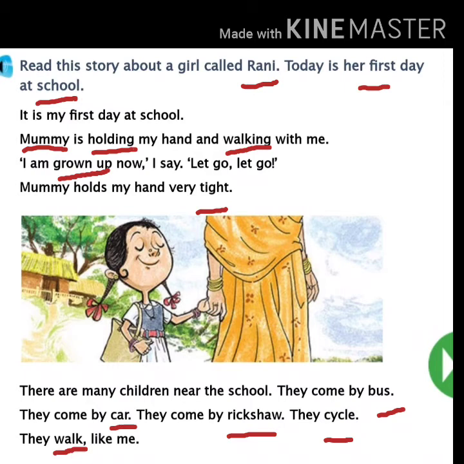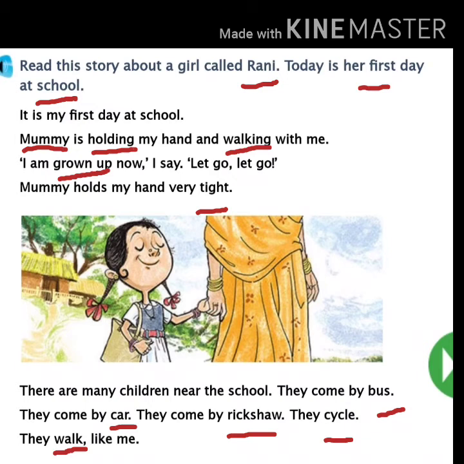Now the third line. You have to underline mummy. M-U-M-M-Y, mummy. Repeat, children. M-U-M-M-Y, mummy. Next one is holding. Underline holding, children. H-O-L-D-I-N-G, holding.